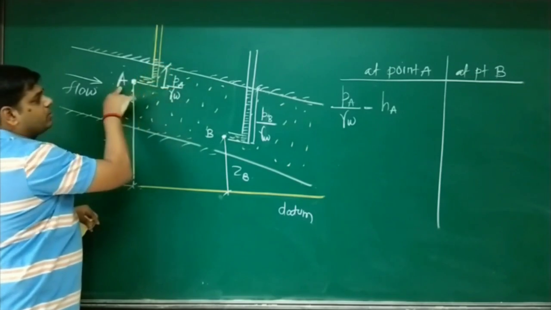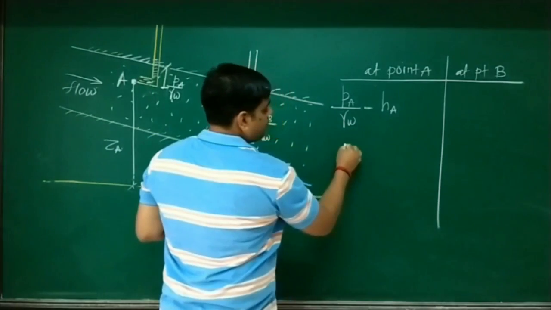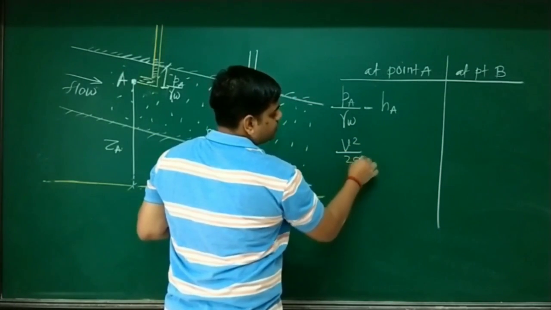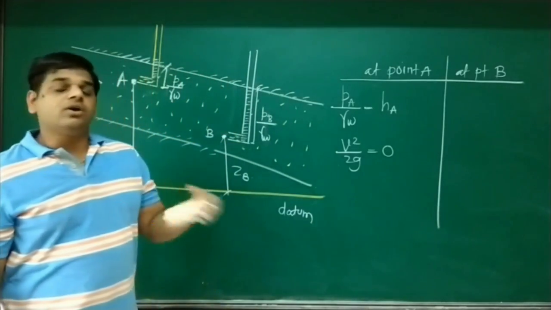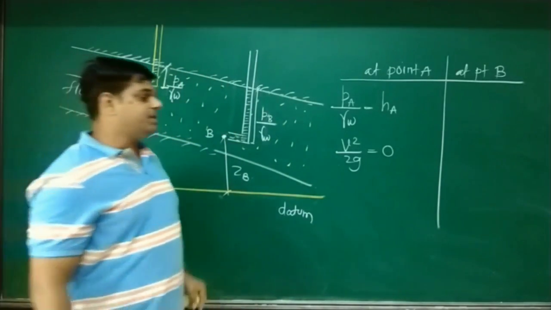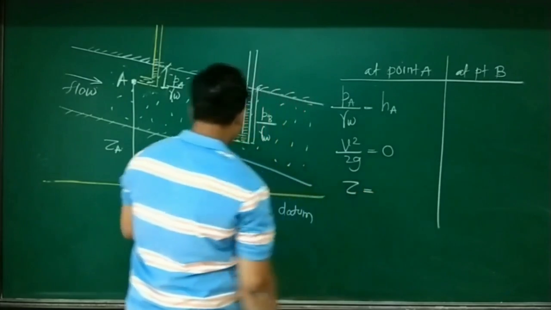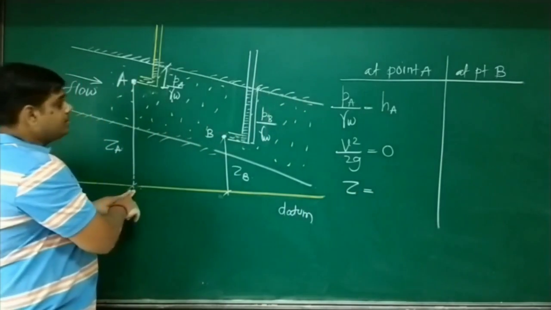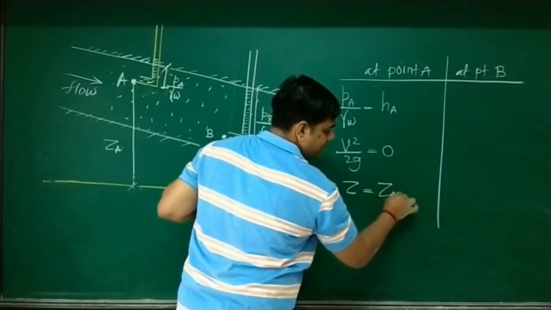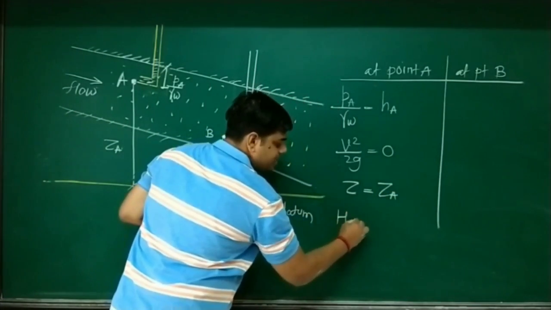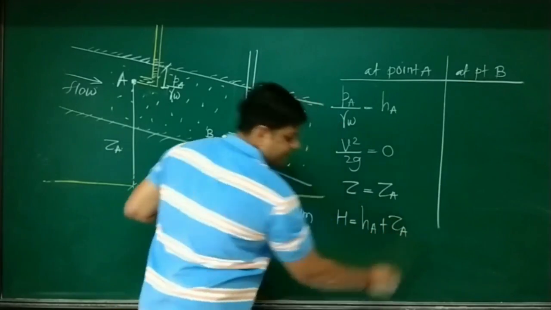That height we denote as, suppose, H_A. Then the velocity head, V square upon 2g, is completely neglected in soil mechanics. We are not going to consider V square upon 2g. Now, with respect to the datum, the position of A is Z_A. When you calculate the total head H, it becomes H_A plus Z_A.